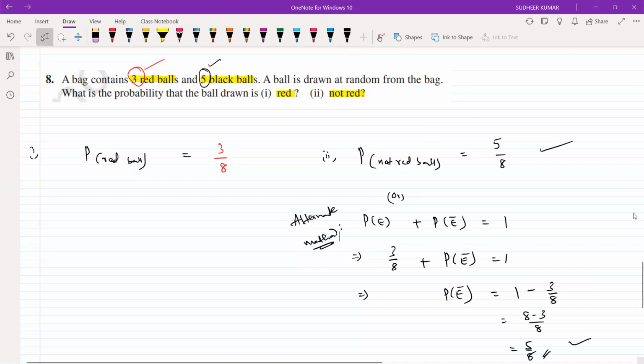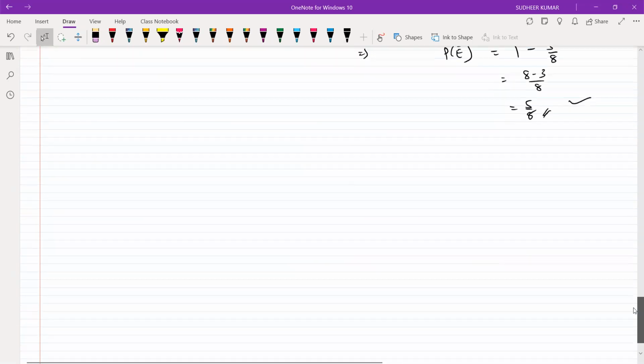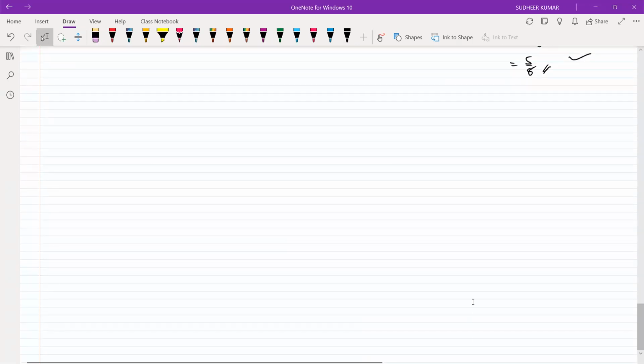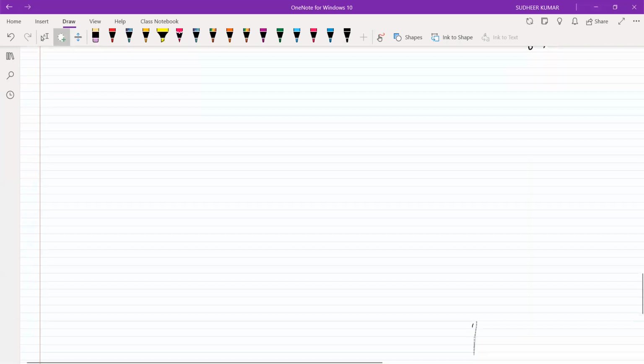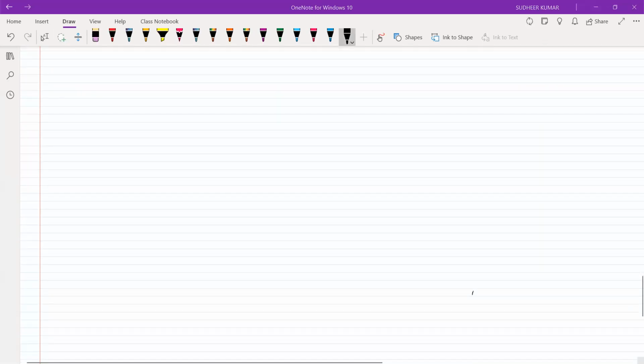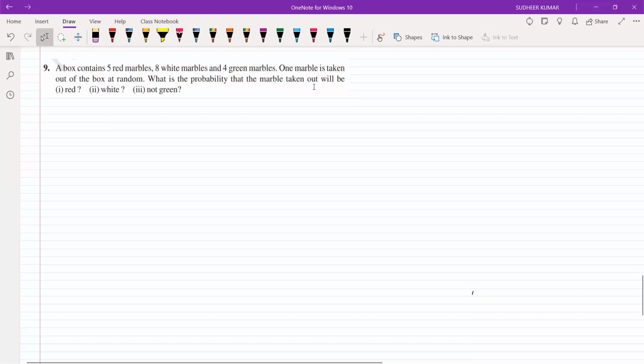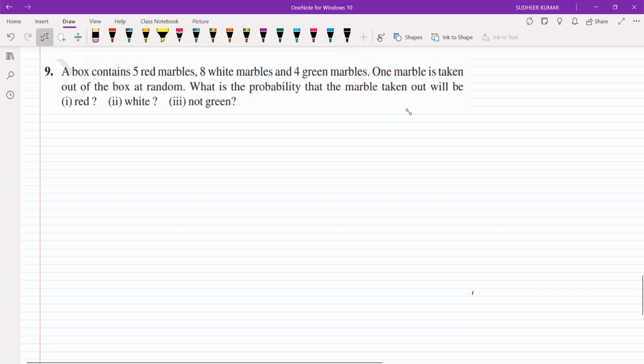That's it. Then we'll go to the next one. So the next one is also the same model. So here it is given.